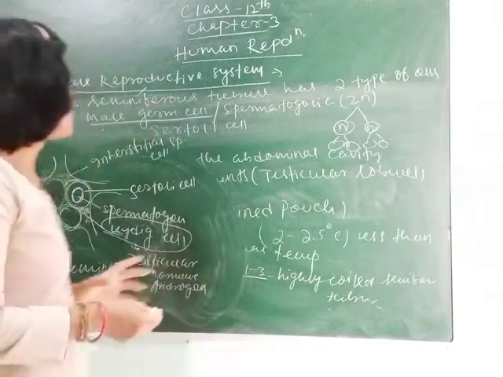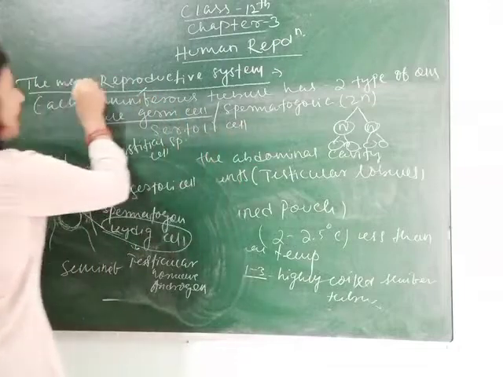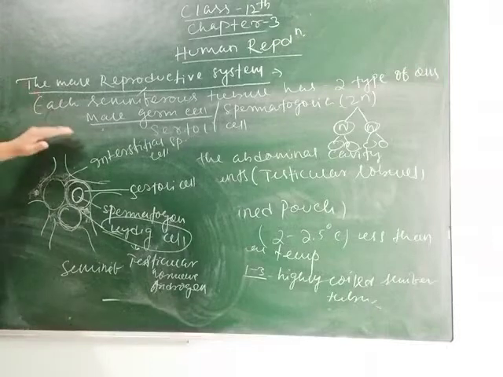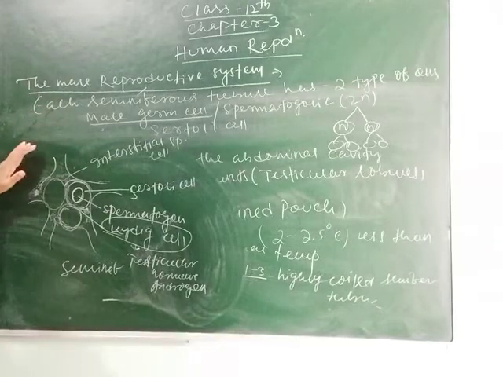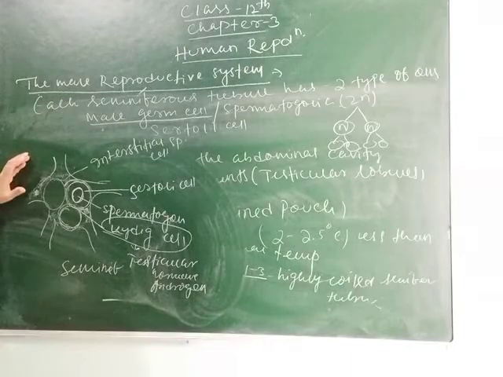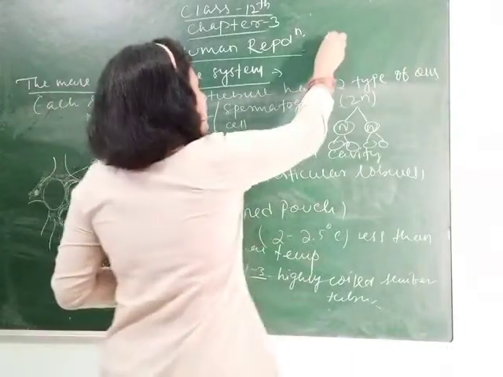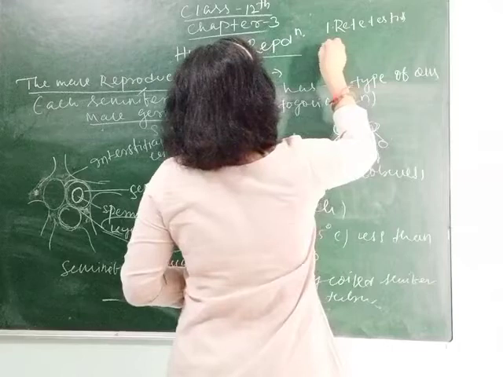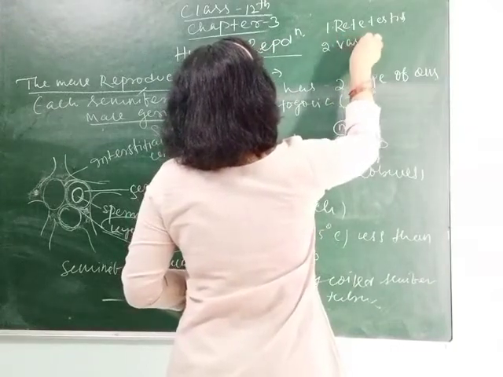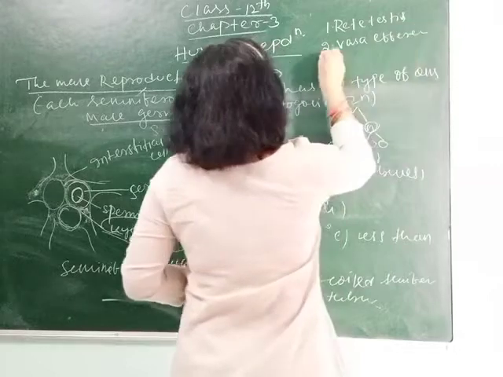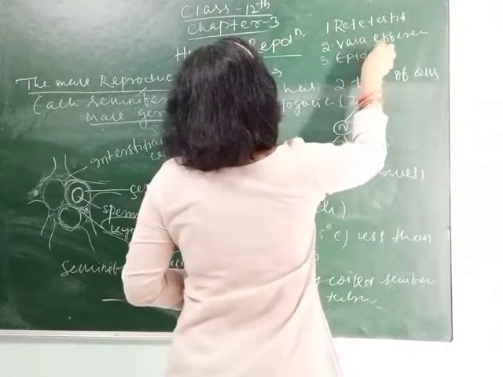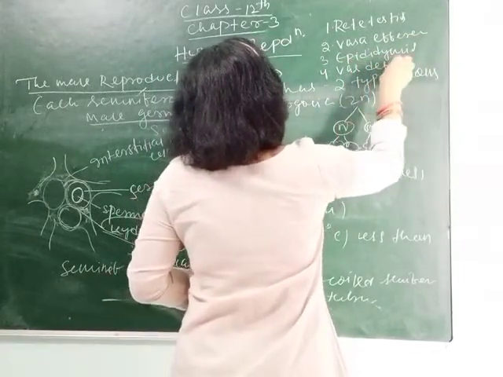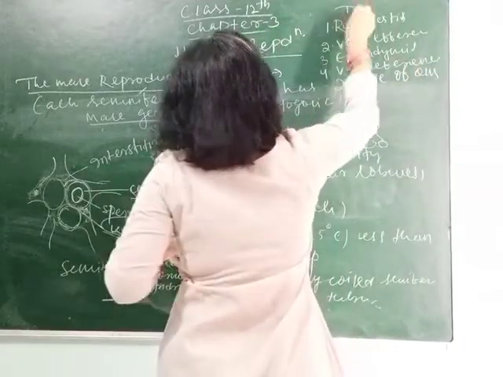Then what are its accessory ducts and glands? As I have told you, it consists of testes, then accessory ducts, then accessory glands. Here I explained about the testis, its length, its breadth, and what types of cells are present in it. Then the accessory ducts: first is the rete testis, second is the vasa efferentia, third is the epididymis, and fourth is the vas deferens. These are the accessory ducts.